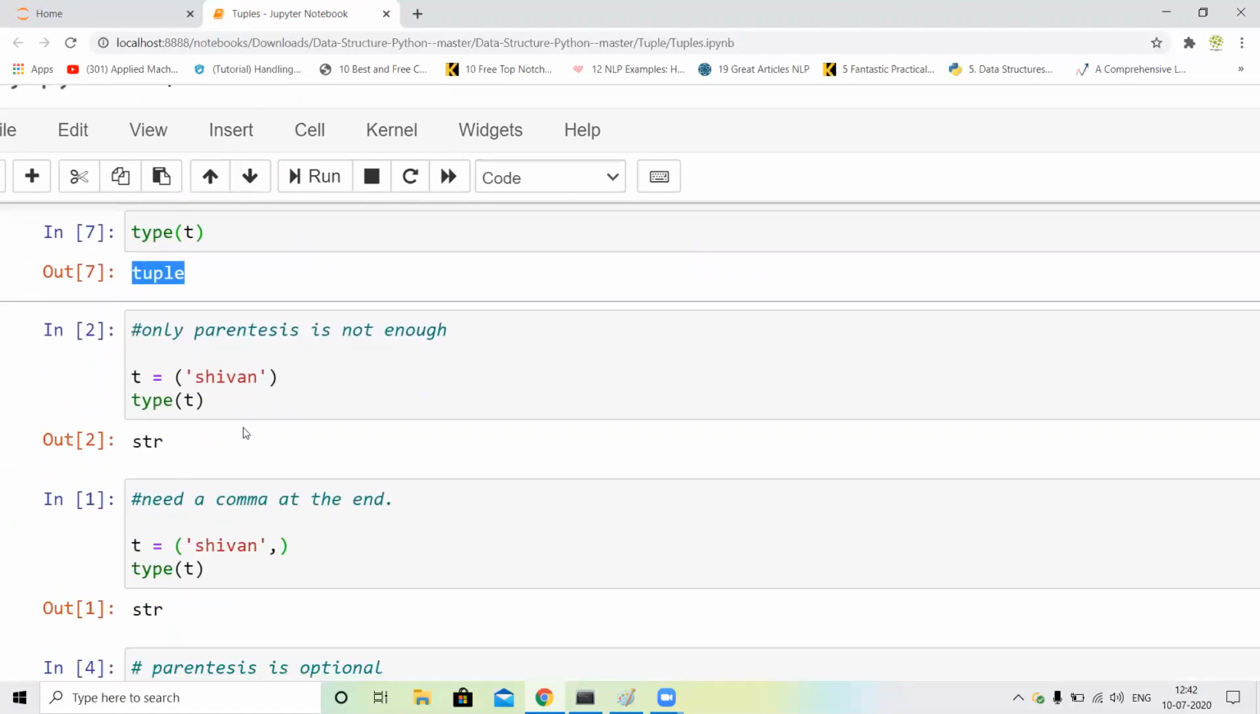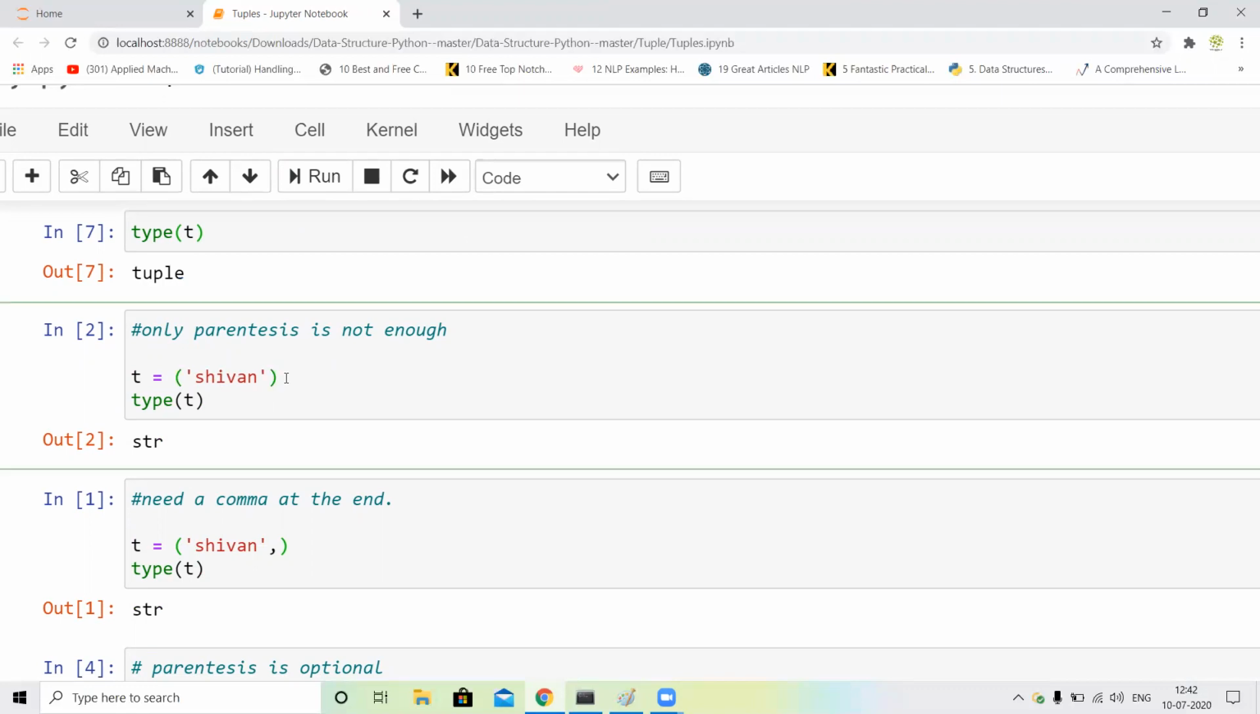Next, it's totally up to you. You can assign a parenthesis. You can use the parenthesis and you cannot use the parenthesis. It's totally up to you. So I just write first of all T is equal to parenthesis. In parenthesis, I just assign C1.